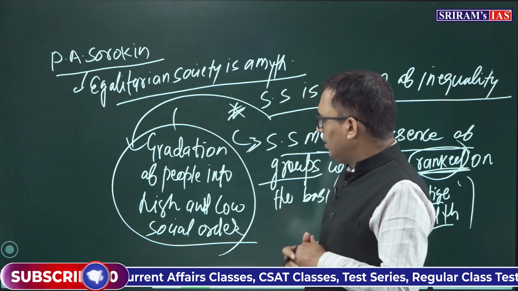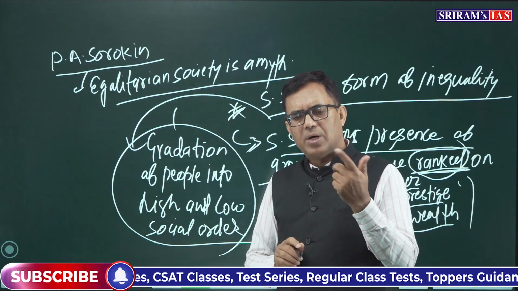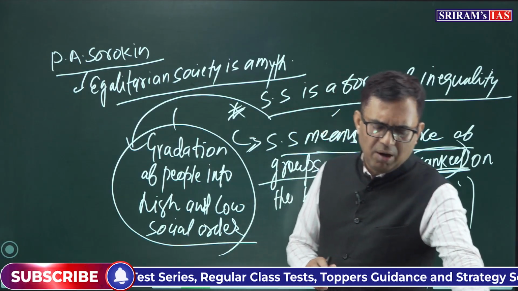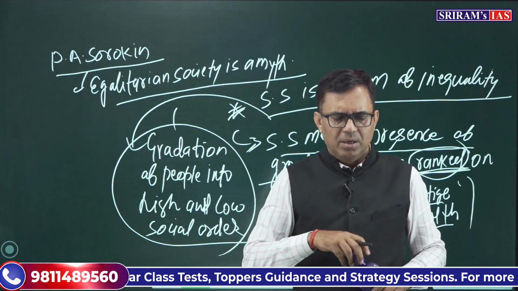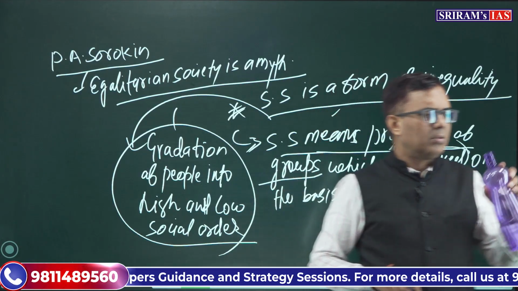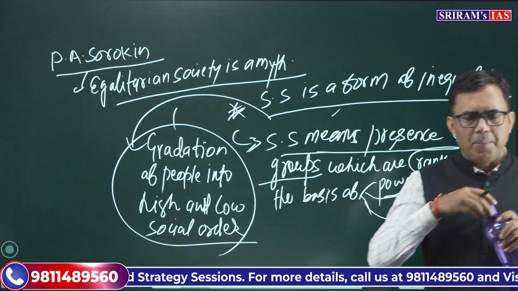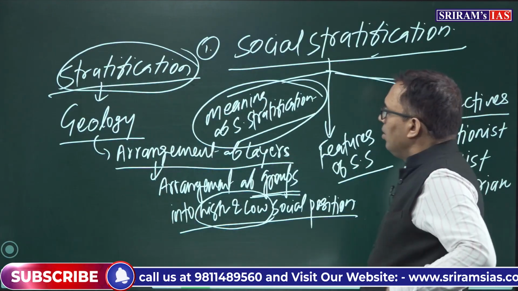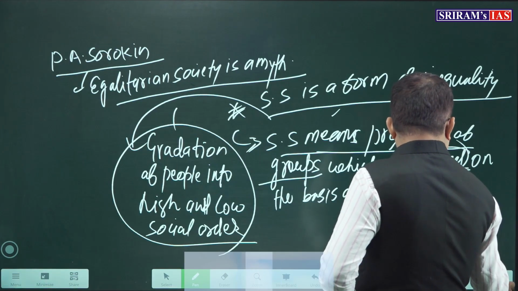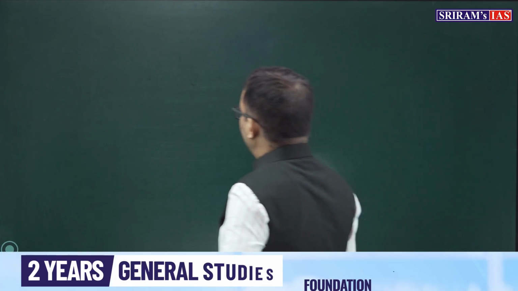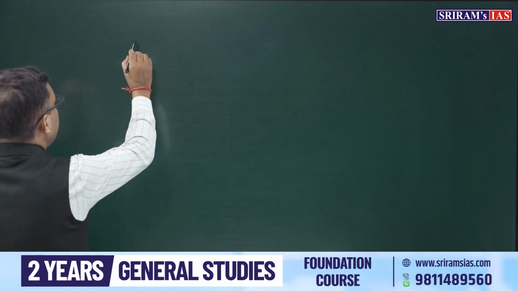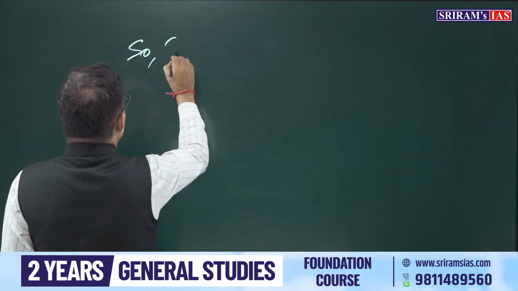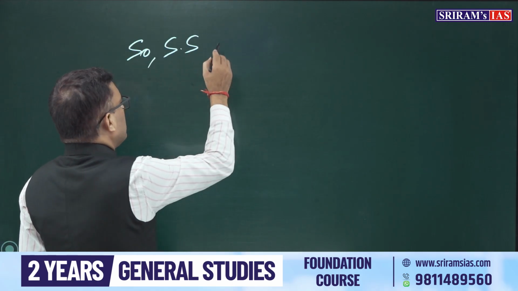And therefore this involves the gradation of people into high and low social ranking. One more we can say, so last one.